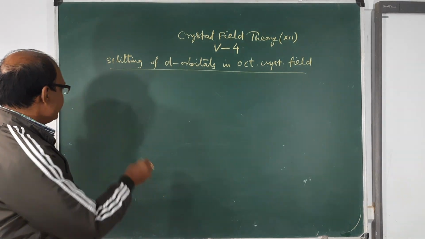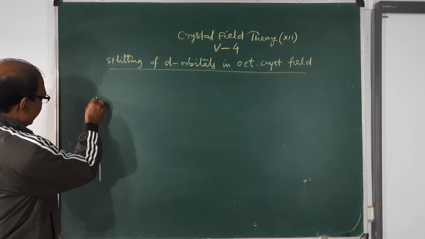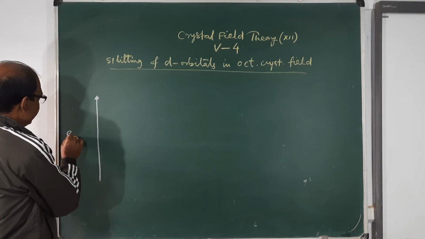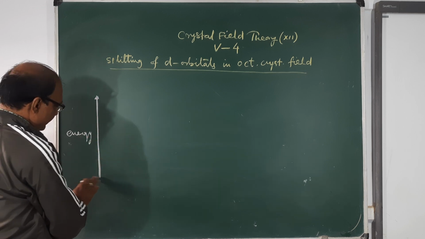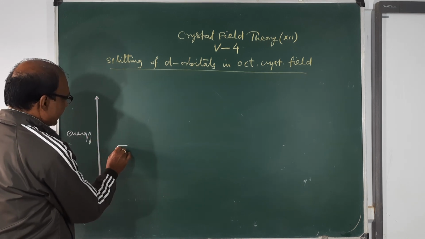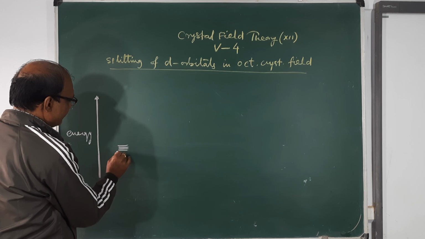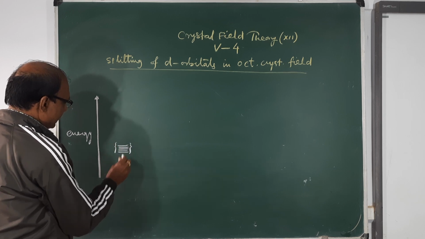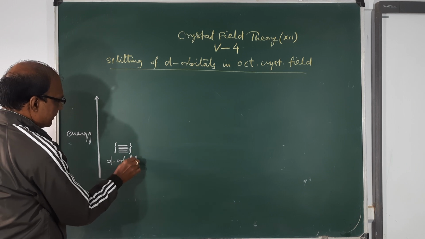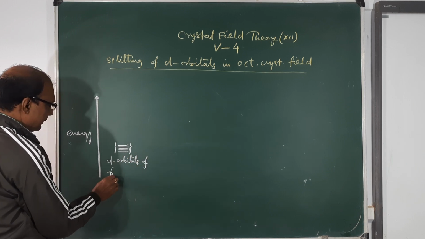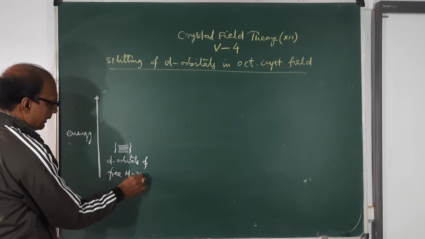This is the energy axis, you write energy here, and these are the five d orbitals of the free metal ion. You write here, d orbitals of free metal ion.